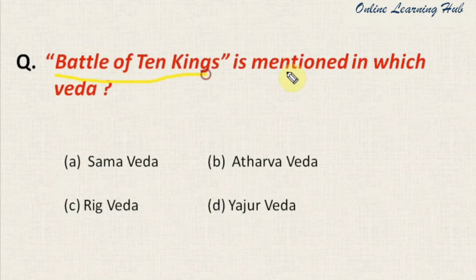Battle of Ten Kings is mentioned in which Veda? And the options are Sam Veda, Atharva Veda, Rig Veda and Yajur Veda. And the right answer for this question is number C, Rig Veda. So the Battle of Ten Kings is mentioned in Rig Veda. So guys, this is a very important question.